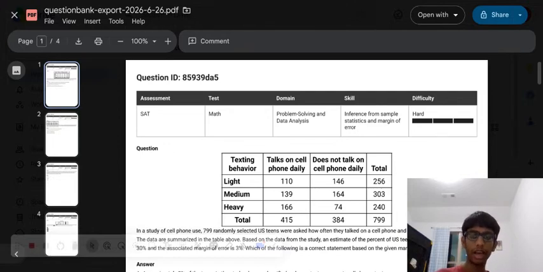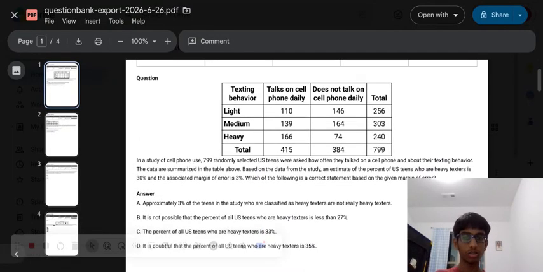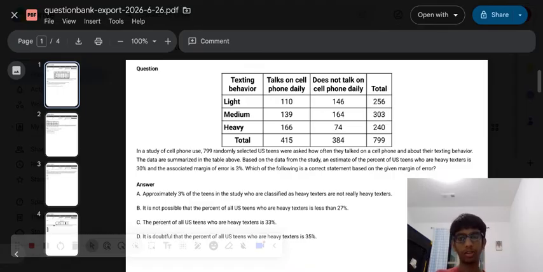Hello everyone, today we have SAT Math problem solving and data analysis with inference from sample statistics and margin of error. Unlike usual, we only have a set of 4 problems today, mainly because this topic is a bit more scarce than the other ones, so it's quite difficult to find the problems. So I guess we'll get started with our first question.